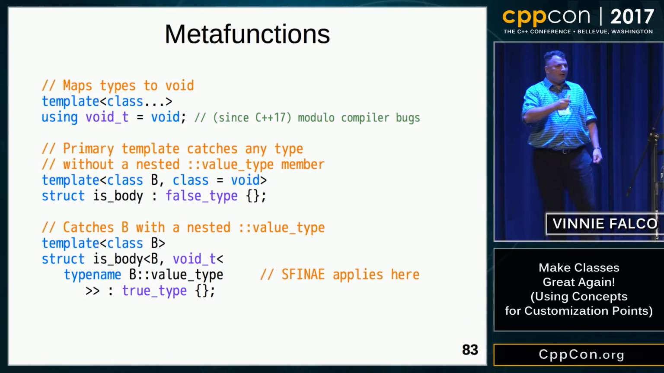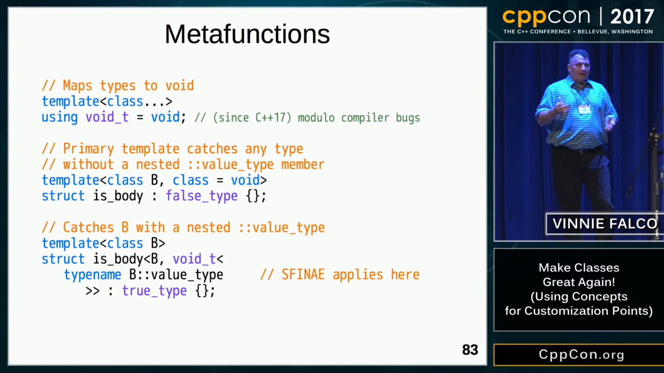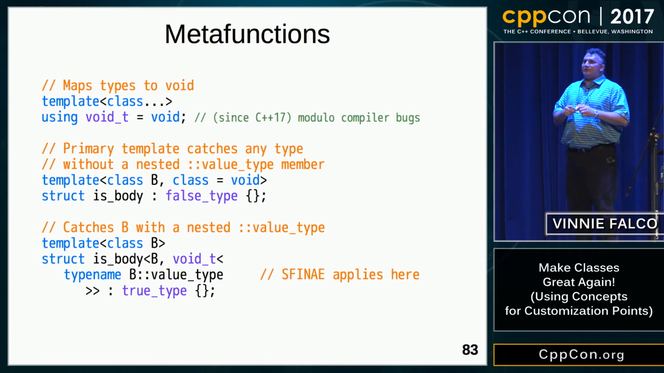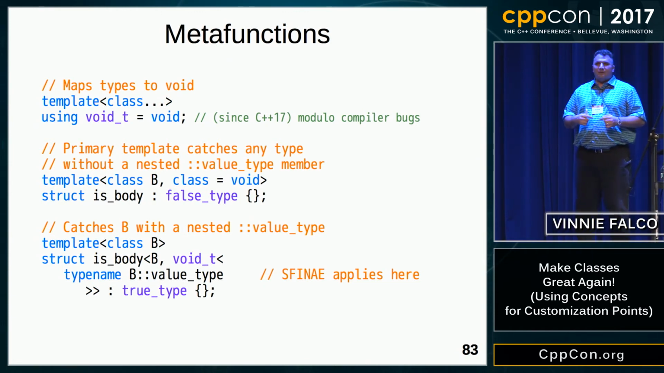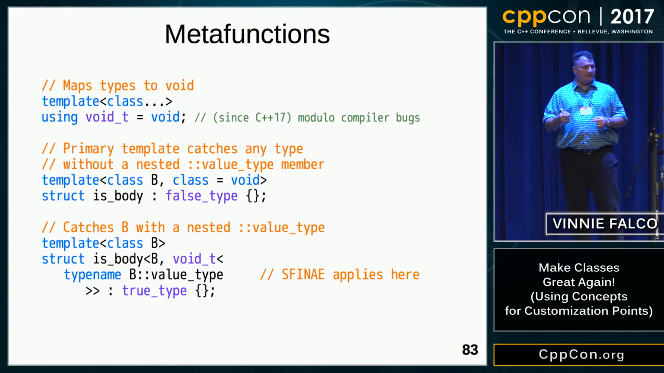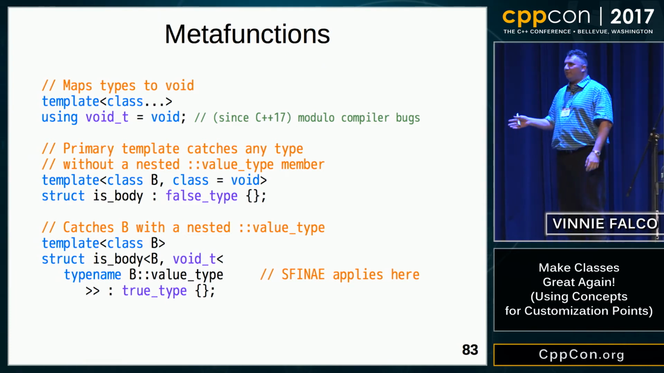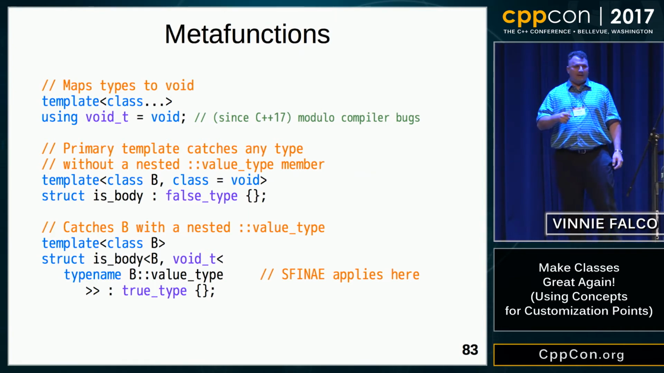Now, you have to understand what SFINAE is. Substitution failure is not an error. That means if the compiler substitutes a B, which would result in a compile error, inside the brackets of that void_t, rather than aborting compilation, it will simply discard the specialization from the set of candidates, and it will fall back to the primary template. That's the behavior that we want.